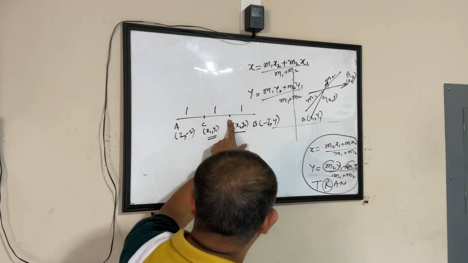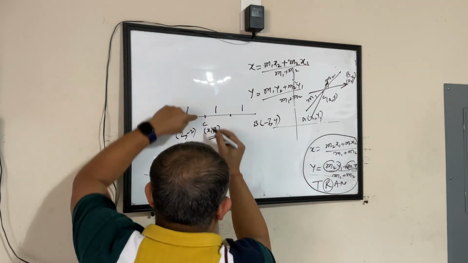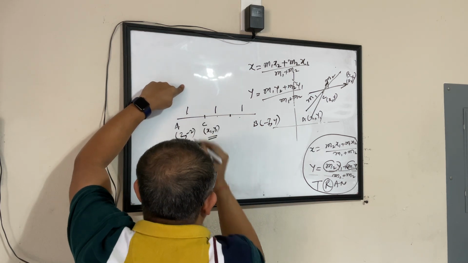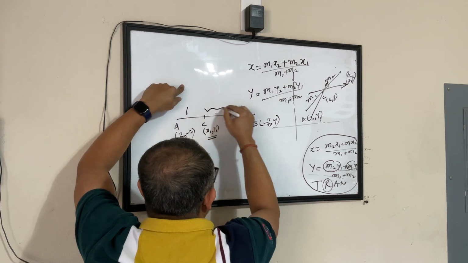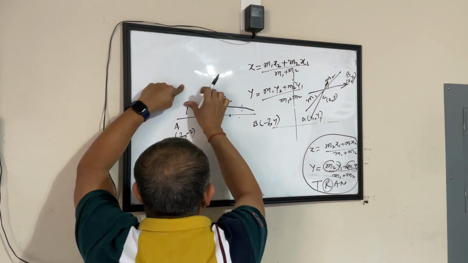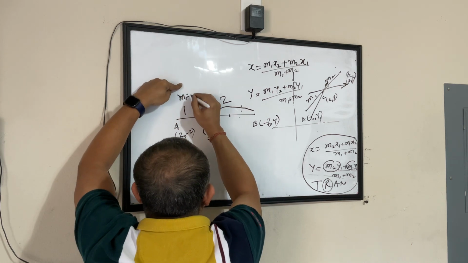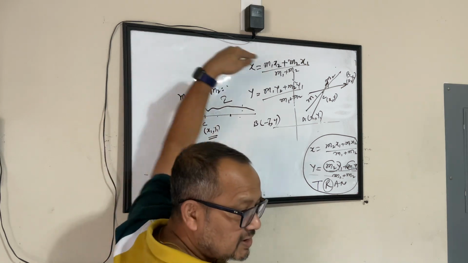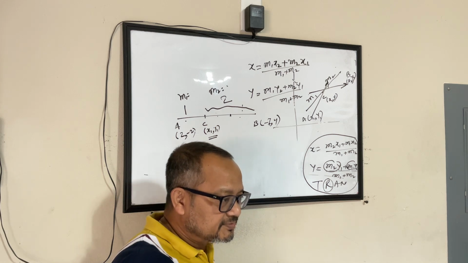If I ignore this part and look at this part, this is 1 plus 1, 2, and this is 1. So this is in the ratio. If I look at this point C, it is dividing this line in the ratio 2 is to 1. So let's say I call this M1 is 1, M2 is 2. Correct? Yes or no?